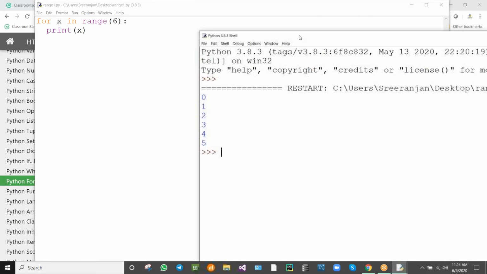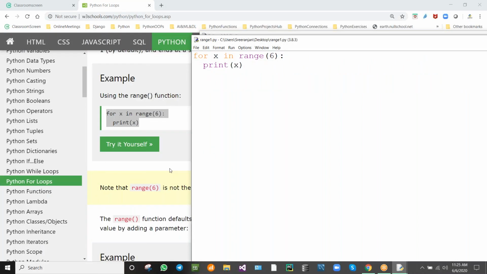see the output. If we write like this range, it will be displayed 0 to 5. So 6 minus 1, because it is starting with 0, isn't it? Are you getting me? That is the reason it comes as minus 1. Okay, next example. We'll be copying the next example.